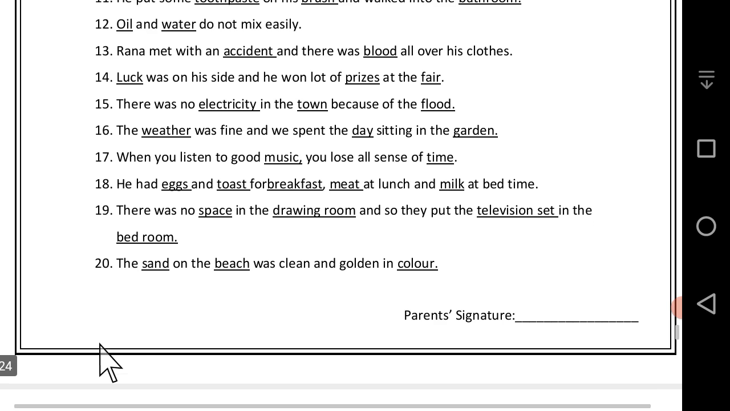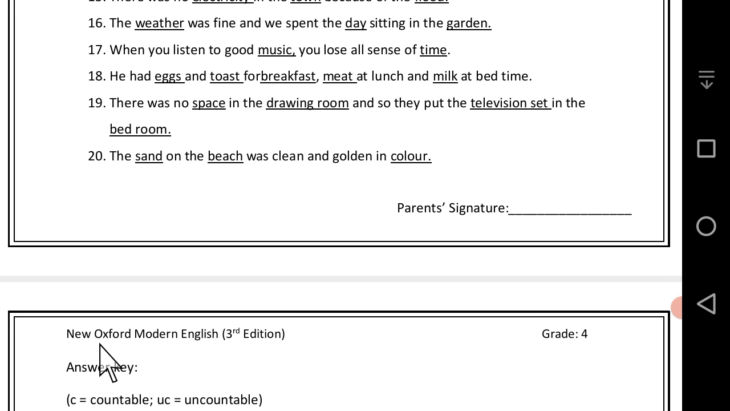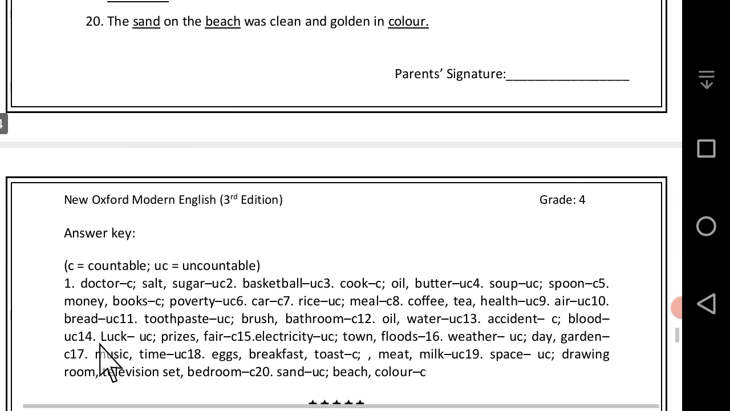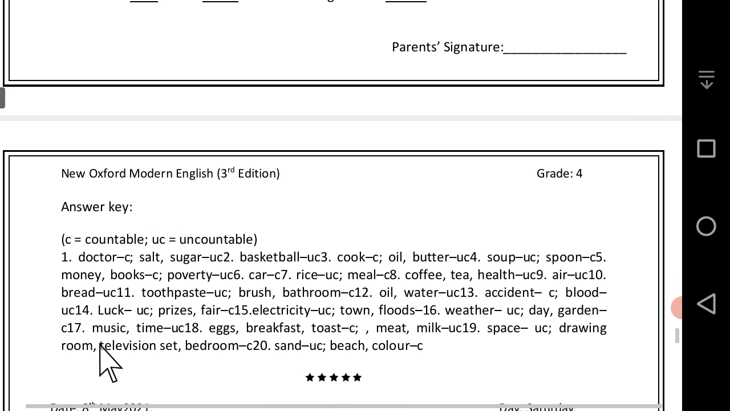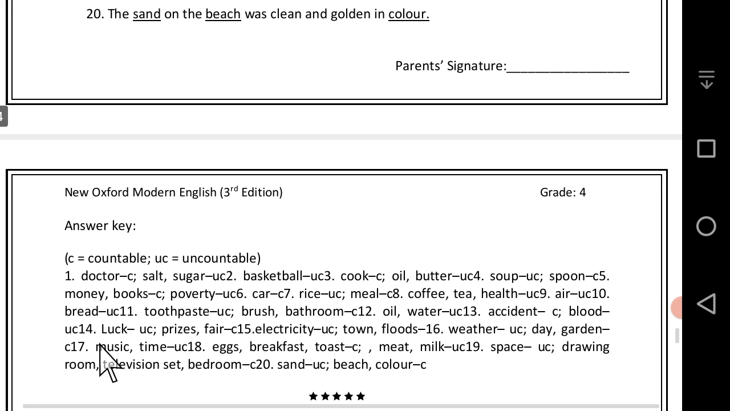Students, this is our today's exercise, and the answers of the above exercise are given at the bottom of the page. This is our today's lecture. I hope all of you understand very well.